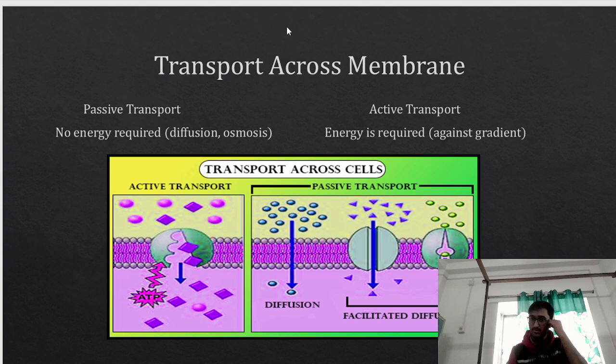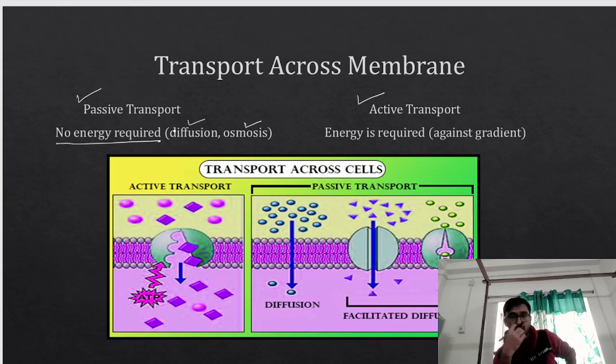Transport across membrane. We have two different types of transport: passive transport and active transport. Passive transport, go by the name, means no energy is required. Example of passive transport is diffusion. Another example is osmosis. What is diffusion? What is the definition of diffusion?